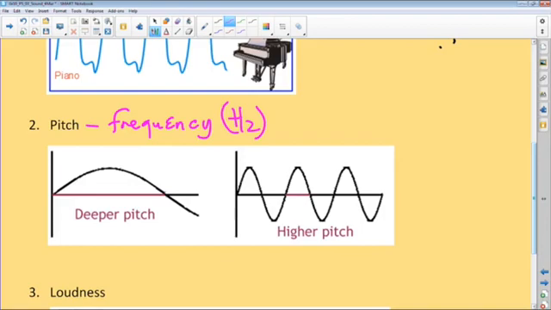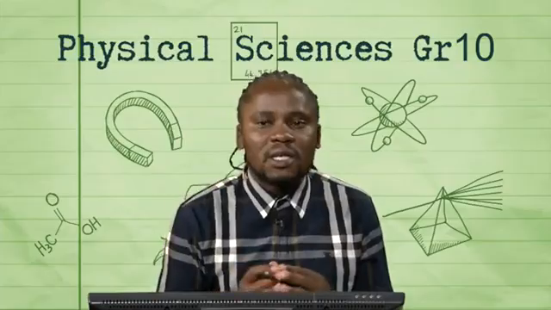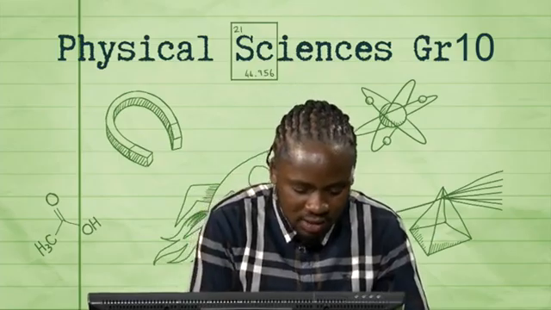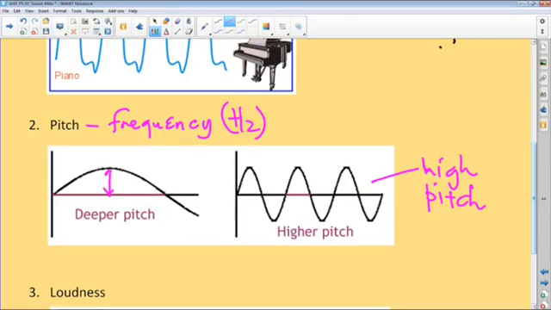But here we've got many complete oscillations in a given time. Provided these occurred at the same time, then we'd say this one is a higher frequency, or higher pitch, okay? So the words pitch and frequency can be used interchangeably to refer to one and the same thing. Very key, right? But you would also check that the amplitude in both cases is the same. What we are mainly concerned about is the number of pulses per second, right?